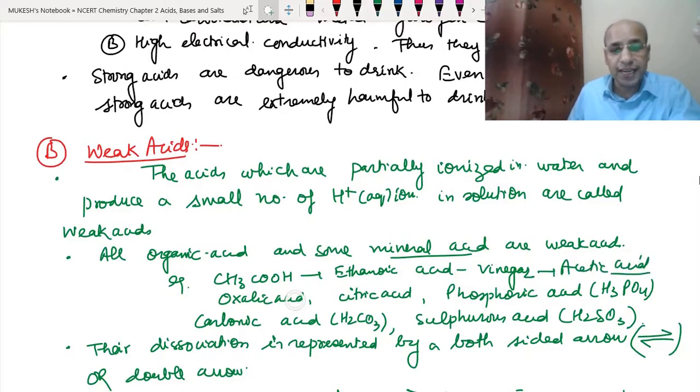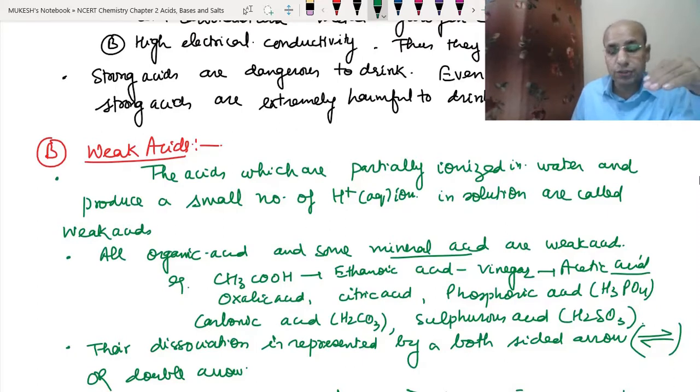Okay. Oxalic acid as found in tomatoes, citric acid as found in citrus fruits. Okay. Any kind of malic acid, so many things. Among the mineral acids, we have phosphoric acid whose formula is H3PO4. Carbonic acid is also a mineral acid, H2CO3. Sulfurous acid is also a mineral acid, H2SO3. All these are weak acids.